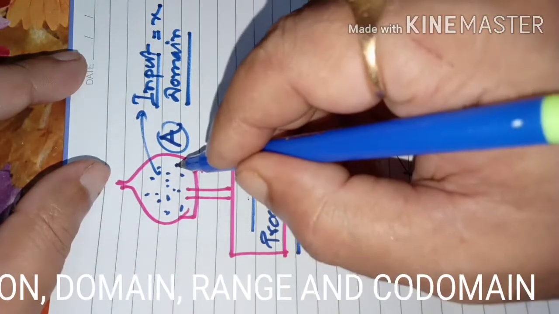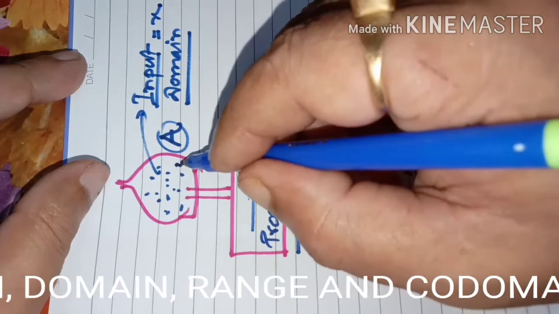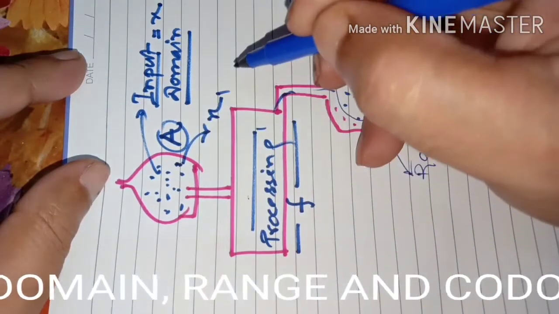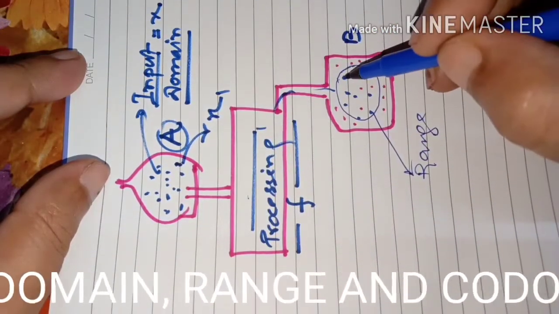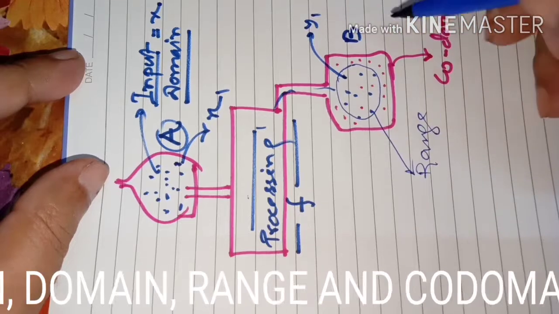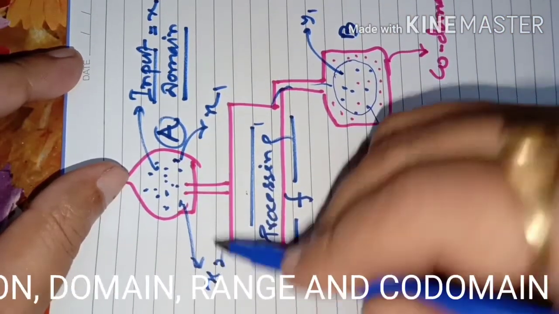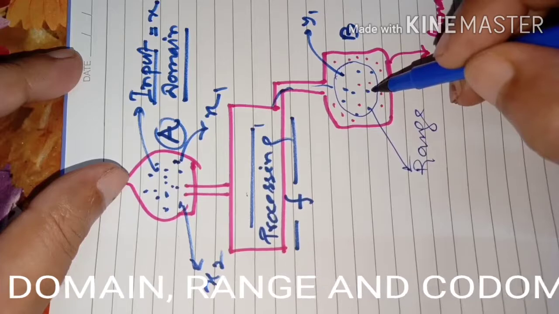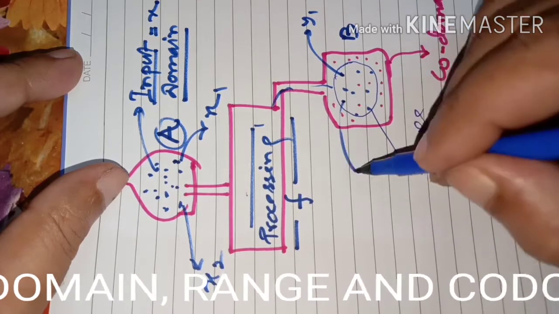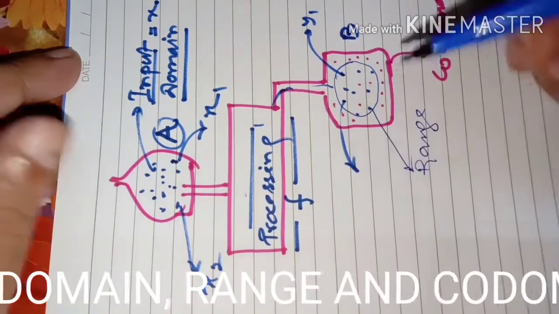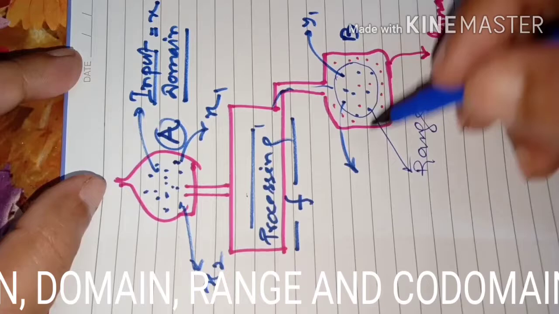Suppose this is an element, say x1. Then for that element x1, there is y1. For this element x2, there must be one y2, or the same y1 is serving as y2. It can be, no problem.